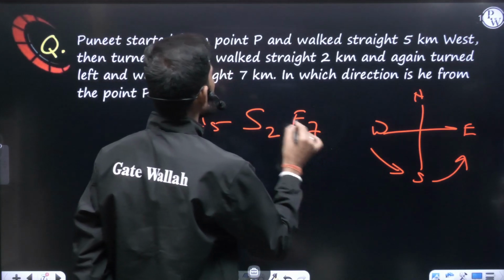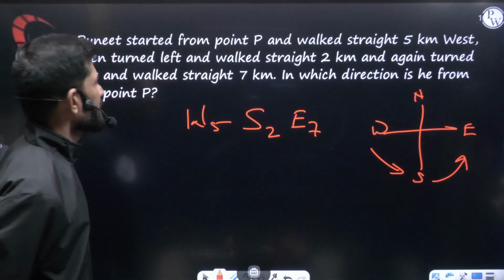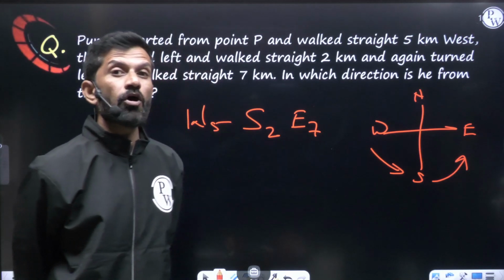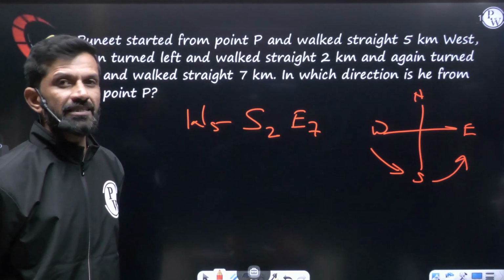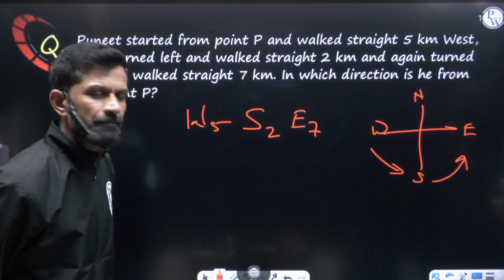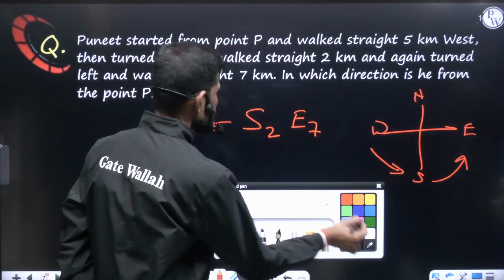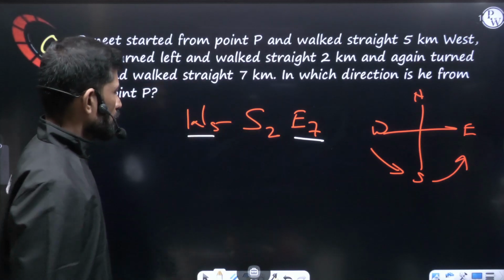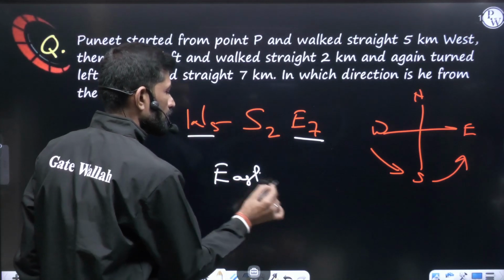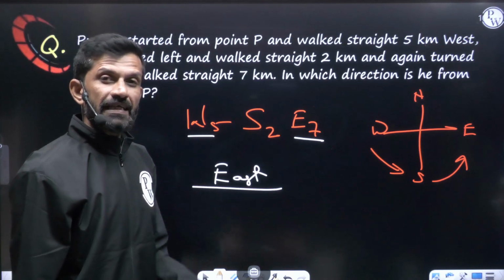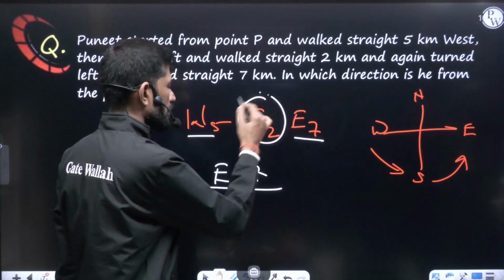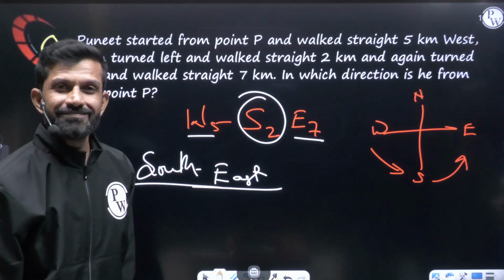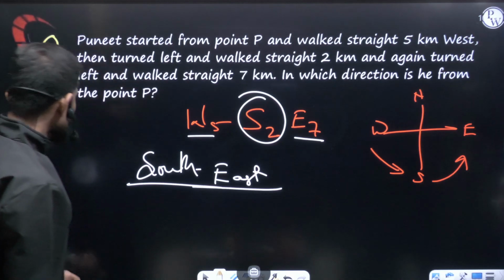So east 7. Now what they are asking: in which direction is he from the point P? Point P is actually the origin. From the starting point, which direction is he? So in horizontal, which one is bigger? Here west is 5 and east is 7. So overall you can say east is bigger and that is 2. So east in the horizontal is bigger. In vertical, only one thing is there, south. So I can say directly the person is in the southeast direction. As simple as that. Moving to the next.